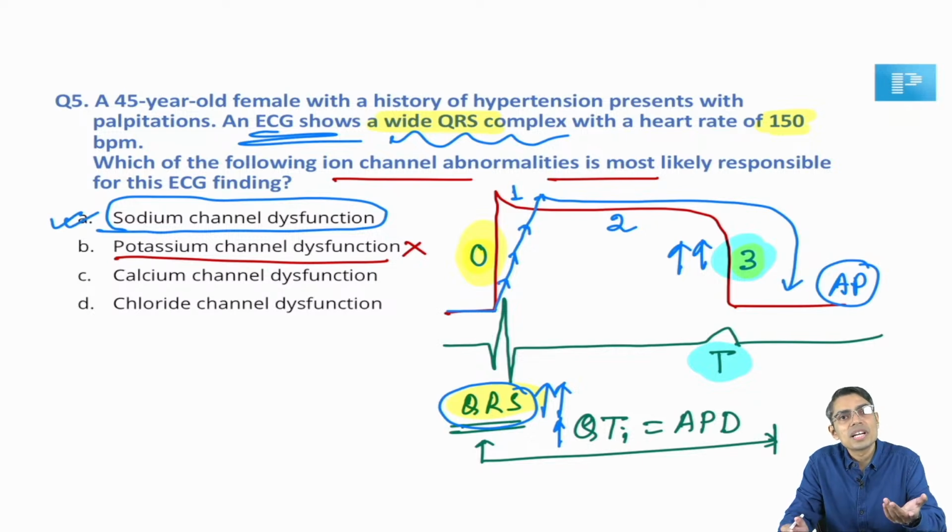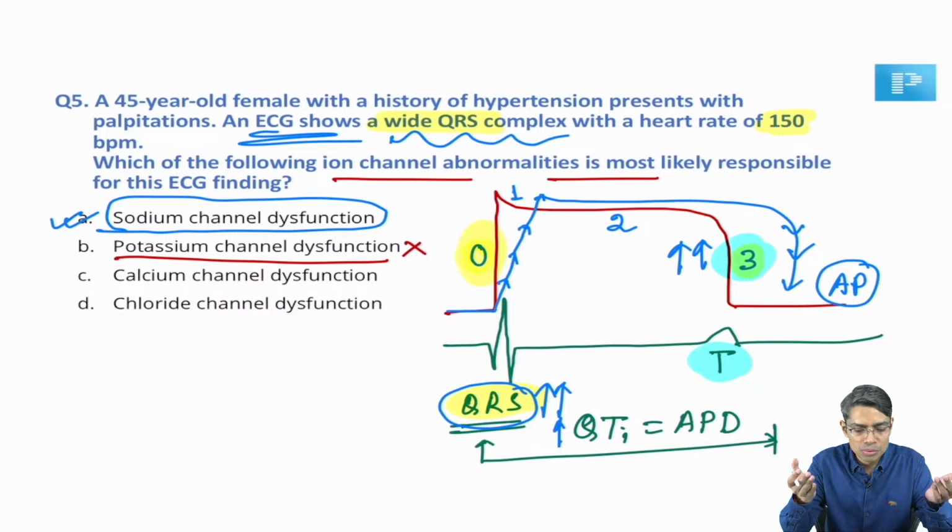So the slow repolarization will be there. Slow repolarization means repolarization will take a long time. So the action potential duration will be prolonged, and that is equal to your QT. So the QT interval will also be prolonged. That is the simple thing.